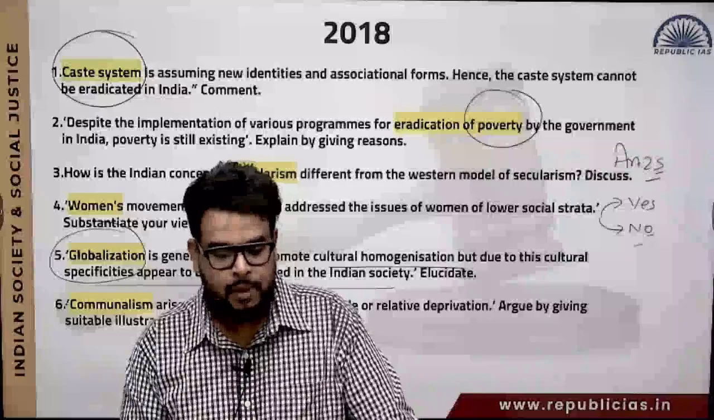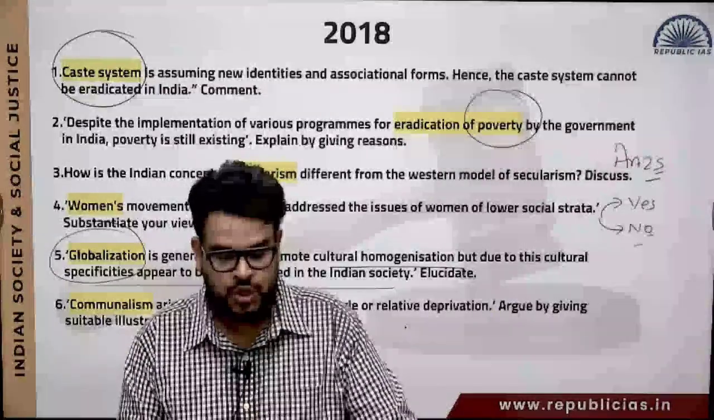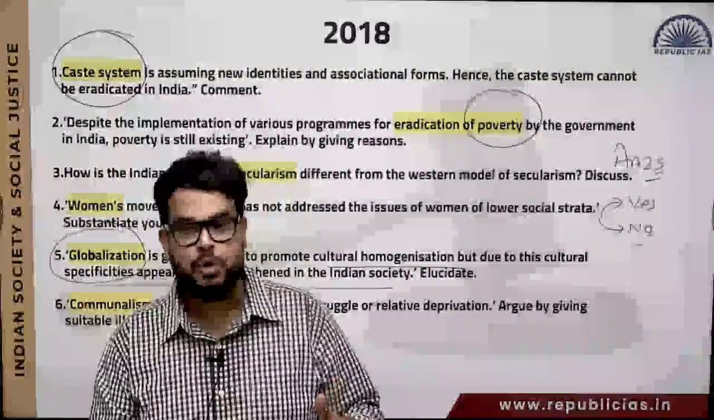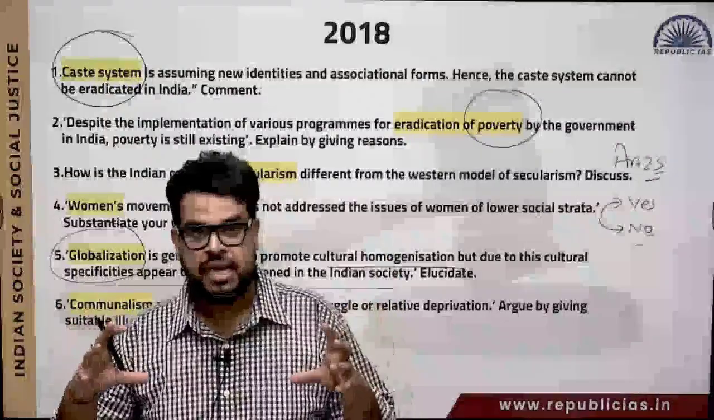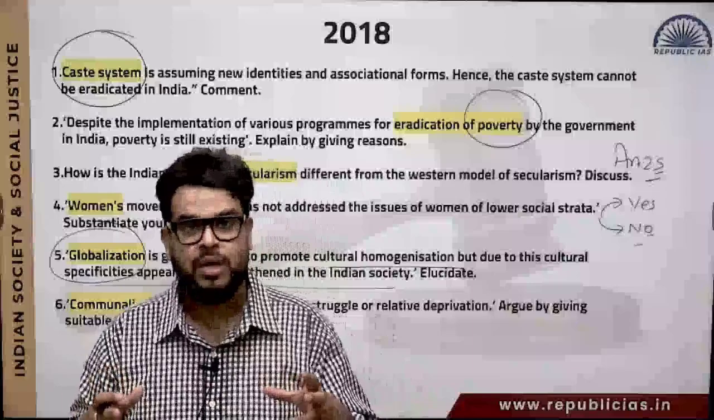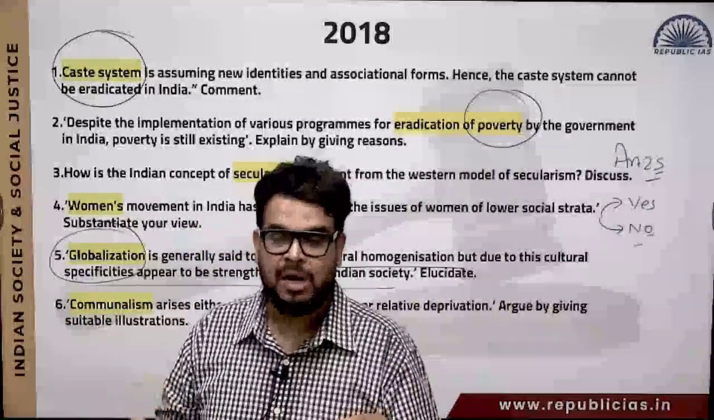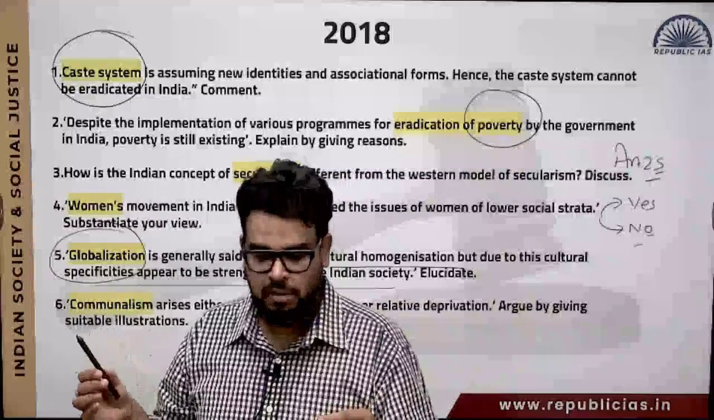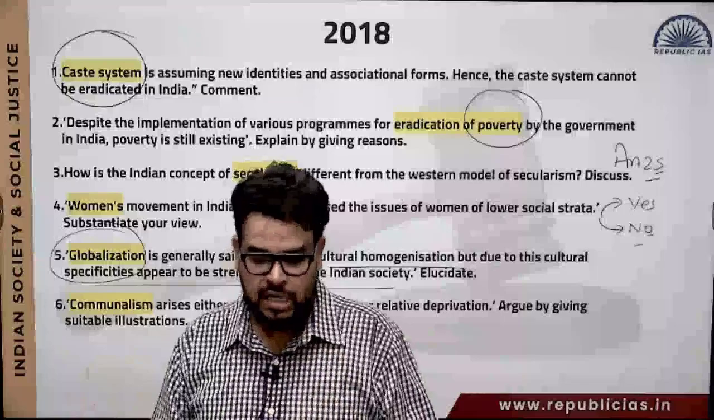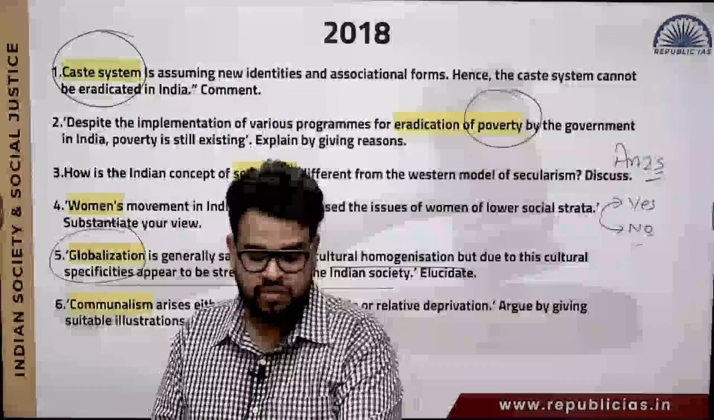Next is communalism arises either due to power struggle or relative deprivation. So the idea of communalism, I told you that if everyone starts to exercise Article 25, right to religion, what is going to happen is there will be a formation of the community. And if that particular community becomes a little bit deprived, now they will go against the state also. So they are asking you to argue about it by giving suitable illustration. That also we will try to understand.